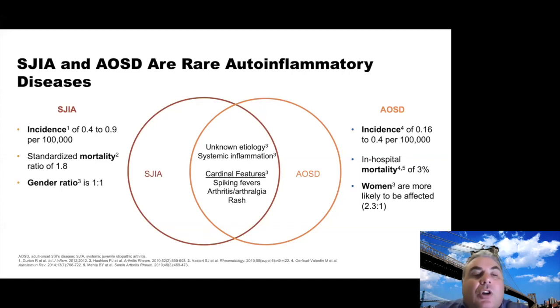According to many cohorts, there may be more females, 2.3 for every one male, while SGIA seems to be more one-to-one. And the incidence of AOSD, thought to be a rare disease but in my experience underdiagnosed, was thought to be 0.16 to 0.4 per 100,000